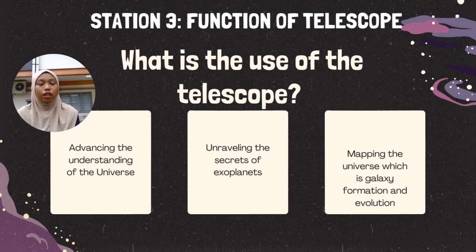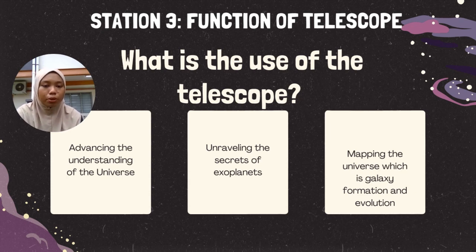My second point is unraveling the secrets of exoplanets. Telescopes play a crucial role in the discovery and study of exoplanets, which are planets located outside our solar system. By monitoring changes in light as exoplanets transit their host stars, scientists can infer valuable information about their atmospheres, compositions, and potential habitability. Telescopes equipped with spectrographs allow researchers to analyze the chemical makeup of exoplanet atmospheres, offering clues about the potential to support life.